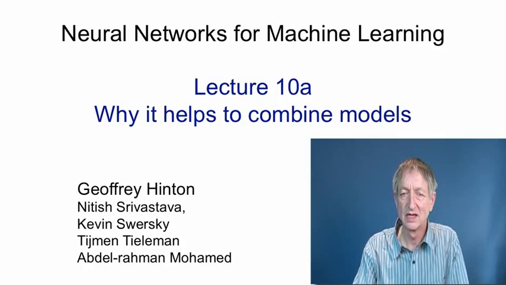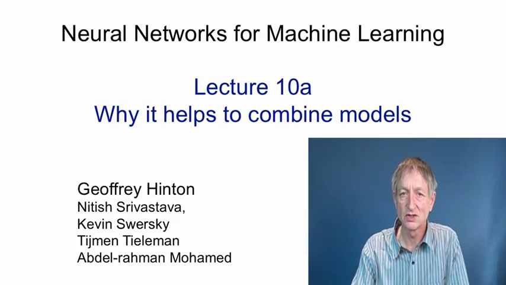In this video, I'm going to talk about the reason why we want to combine many models when we're making predictions. If we have a single model, we have to choose some capacity for it. If we choose too little capacity, it won't be able to fit the regularities in the training data. And if we choose too much capacity, it will be able to fit the sampling error in the particular training set we have. By using many models, we can actually get a better trade-off between fitting the true regularities and overfitting the sampling error in the data.